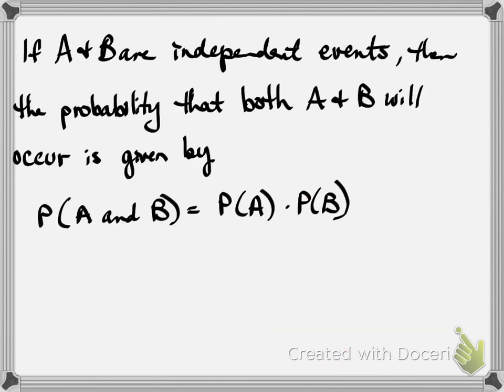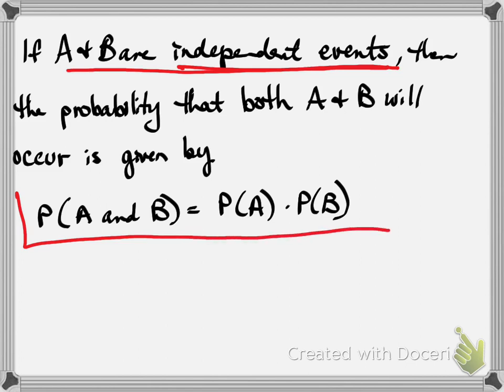Okay, here's our last scenario, or our last new thing. If A and B are independent events, that means the probability that both A and B will occur is given by this rule. The probability of A and B is the probability of A times the probability of B.